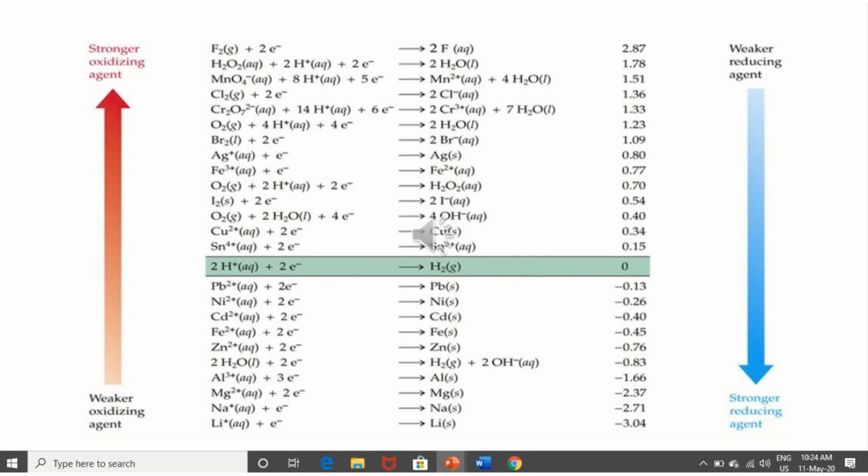As we move from top to bottom, the tendency to get reduced decreases, or the tendency to get oxidized increases. Cu2+ is easily reduced by Pb, but Cu2+ cannot be reduced by I2. The best way to know whether a reaction is possible or not is to use the formula E cell is equal to E naught of cathode minus E naught of anode. If the value is positive, the reaction will be feasible, otherwise not.